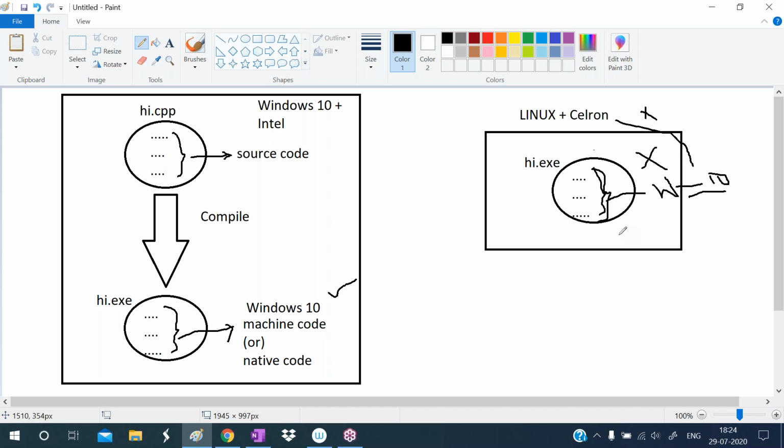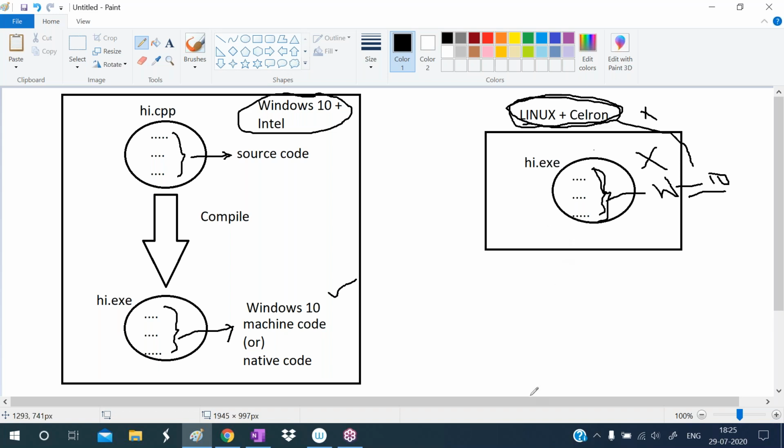So we cannot run it. With this, we can understand that this C++ program is completely depending on the operating system and microprocessor. The machine code generated according to one operating system and microprocessor may not run on another operating system and microprocessor.